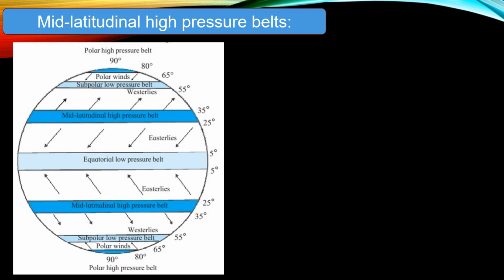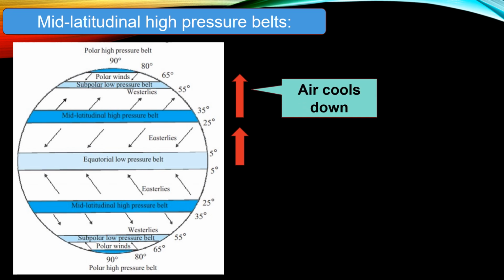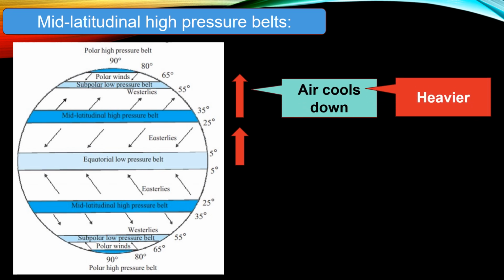The heated air becomes lighter and starts ascending, and after reaching higher altitudes moves towards the polar regions, that is towards the north and the south pole. Due to low temperatures at higher altitudes, the air cools down and becomes heavier.